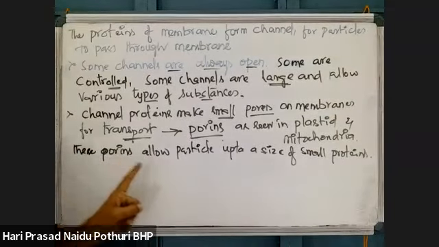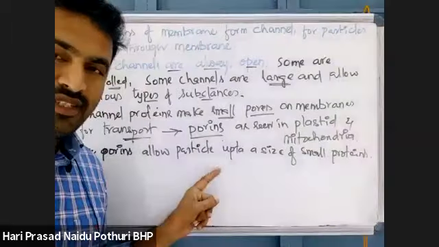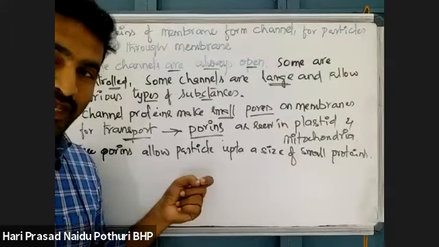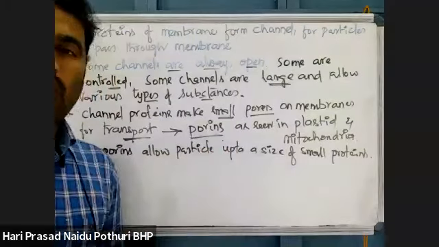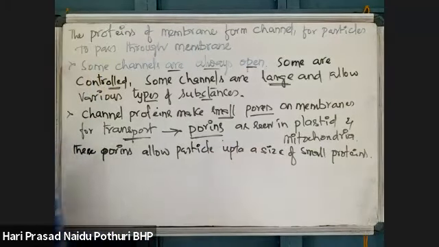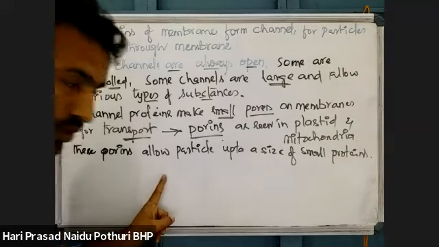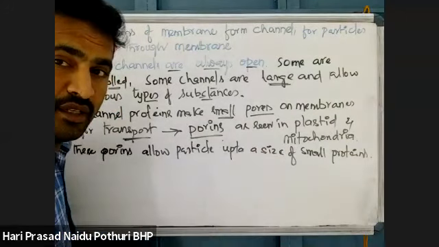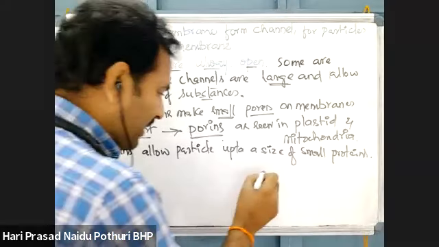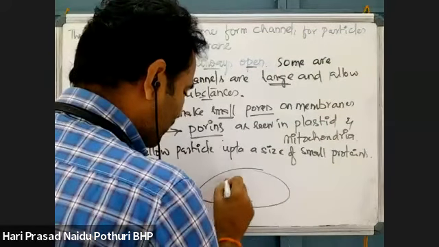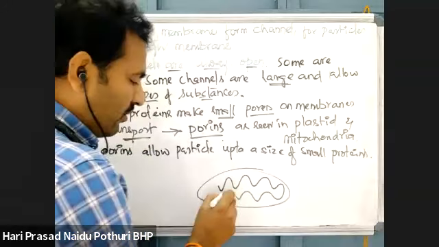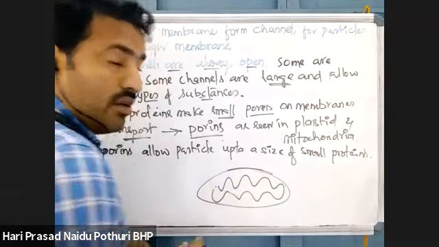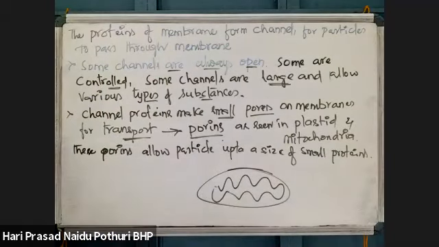Yes, as there is a presence of porin, small pores present in a membrane, those pores can allow even some small-sized proteins to cross the membrane. That is very important. See here, just now I showed you one membrane where middle particles are being moved, then another membrane. Suppose you take a mitochondria or chloroplast. In mitochondria, the outer membrane is more permeable when compared to the inner membrane.